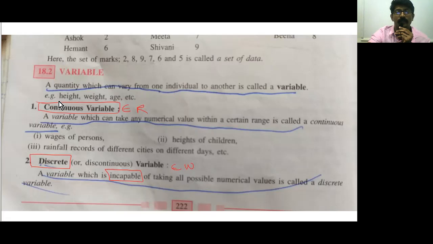Like suppose I have taken 10 students of this class and I measure their height, I'm going to get a variable height, isn't it? Because it keeps varying person to person, or say someone's weight, obviously even that will keep varying. So that quantity is called a variable.